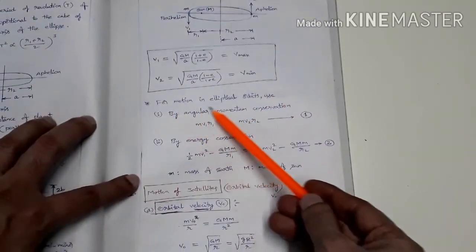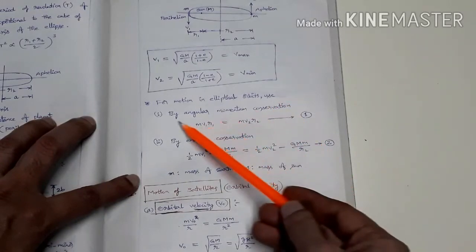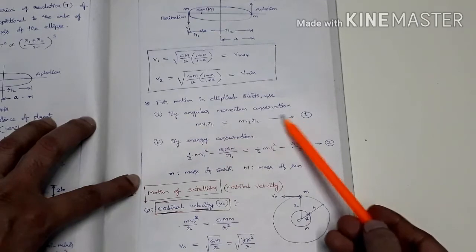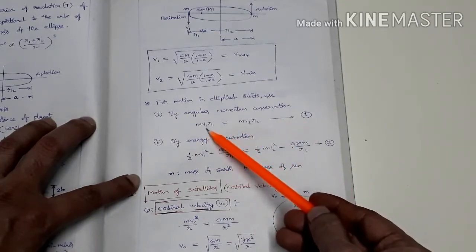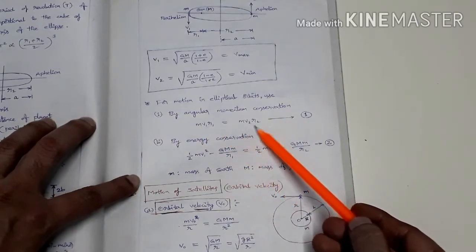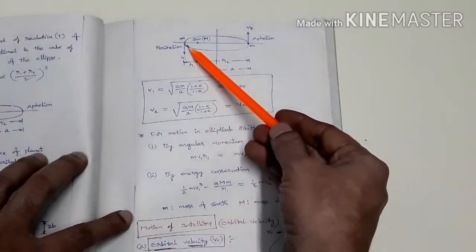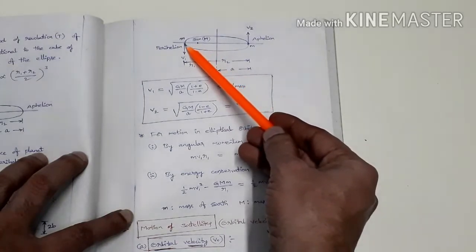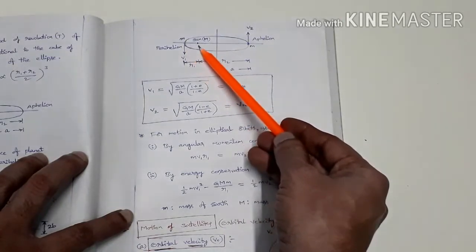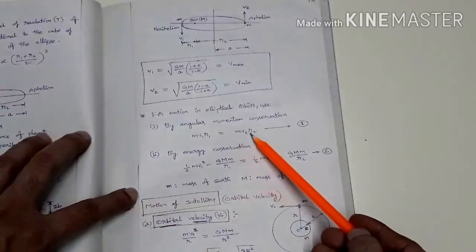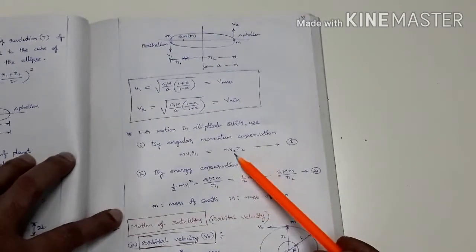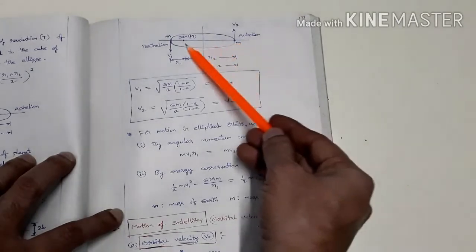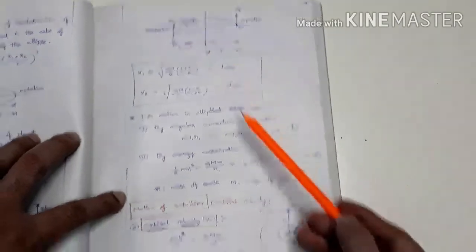So for motion in elliptical orbits, let us use two points here. One is by angular momentum conservation, m v1 r1 equals m v2 r2. What is v1? Velocity at this position. What is r1? This distance, the distance of this point, perihelion, from the focus. This is equal to m v2 r2. What is v2? Velocity at aphelion. What is r2? The distance of aphelion from the focus.